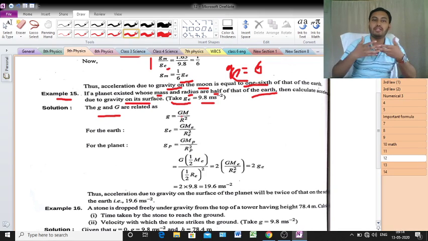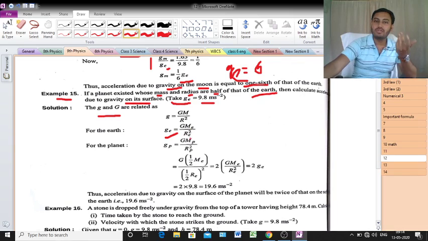In the case of earth, acceleration due to gravity of the earth, Ge, equal to GMe, mass of the earth, divided by radius of the earth, Re whole square. Clear or not? That means Ge equal to GMe divided by Re whole square.